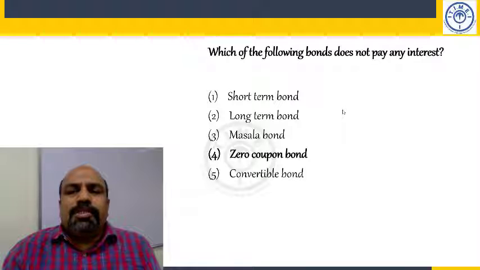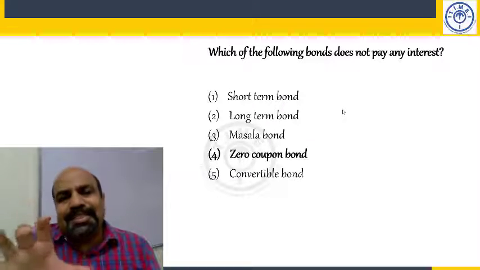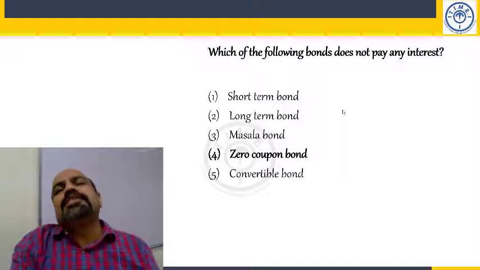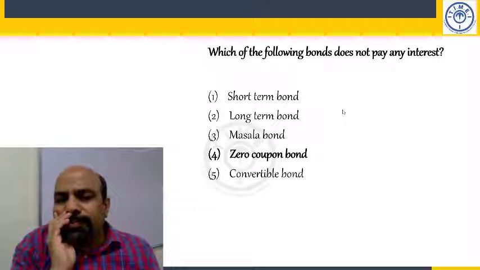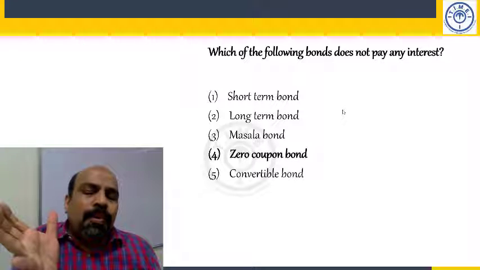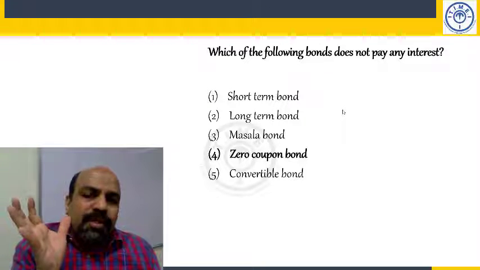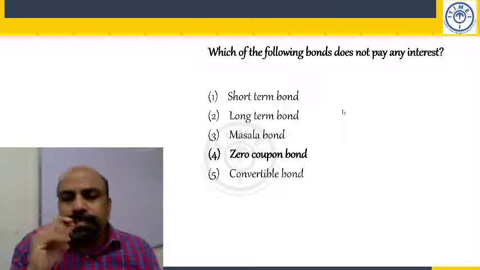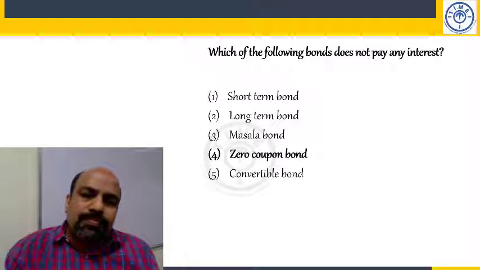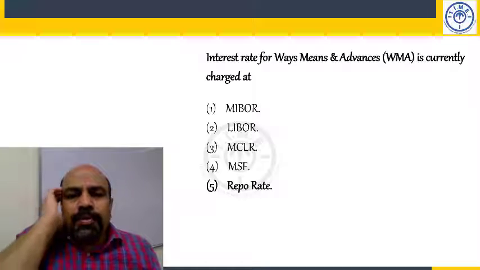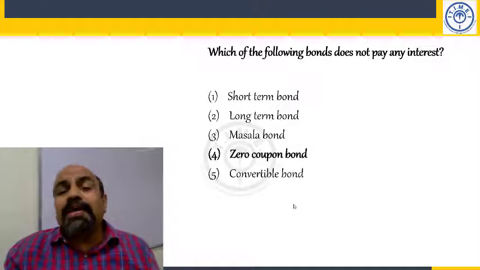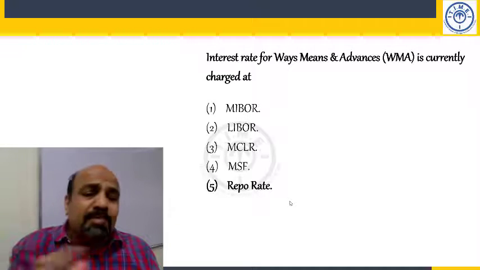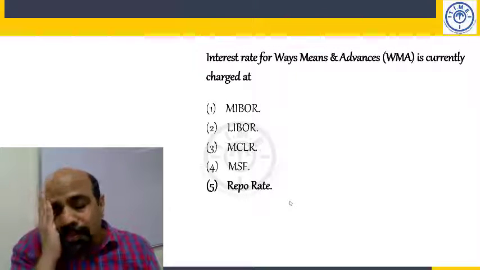Which of the following bonds does not pay any interest? Zero coupon. Coupon means interest. So zero coupon means zero interest, okay? Any short-term bond carries a low rate of interest normally, okay? See, I am not discussing this because we have already discussed all the bonds. I gave you notes on masala bonds, Yankee bonds, all kinds of bonds.